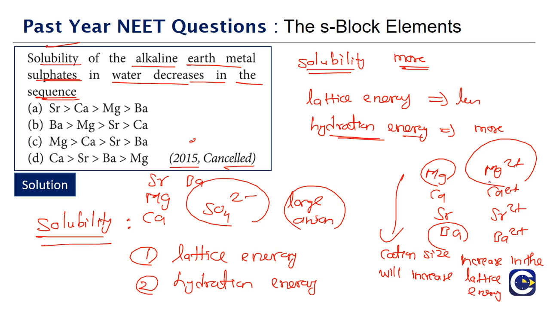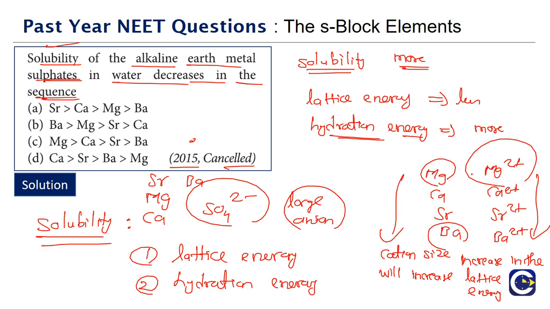So if you look at it, as we go down the group, lattice energy is increasing and the hydration energy will be decreasing. Because magnesium, because of the small size, will have high charge density, so it will be more hydrated.